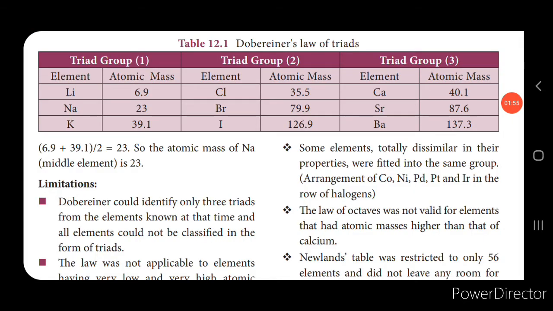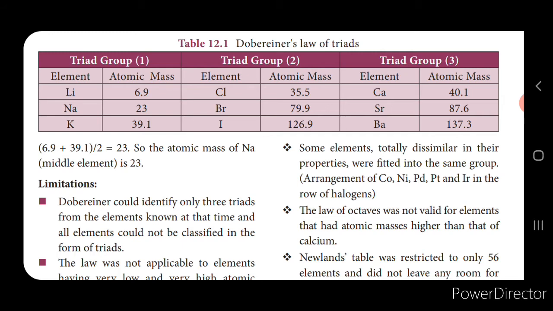Now here you can see in the table it is divided into 3 groups, and each group contains 3 elements. If you see the first group, it consists of lithium, sodium and potassium, isn't it? So we can find the atomic mass of sodium by adding the atomic masses of lithium and potassium and dividing by 2, so that you get the atomic mass of sodium. So it is arranged in such a way that the atomic mass of the middle element is nearly the same as the average atomic mass of the other 2 elements.